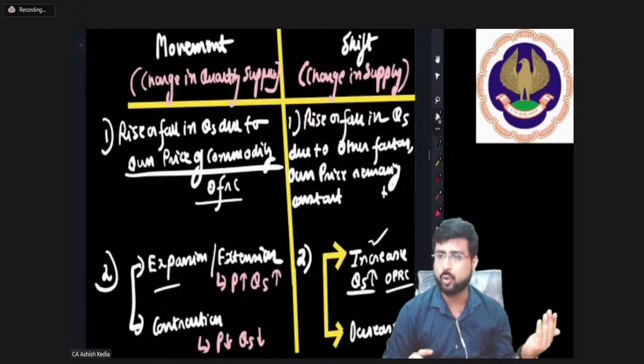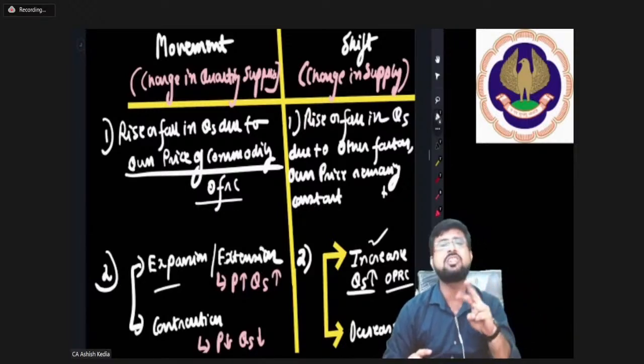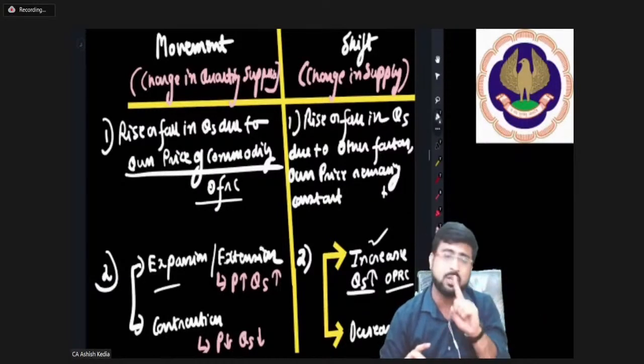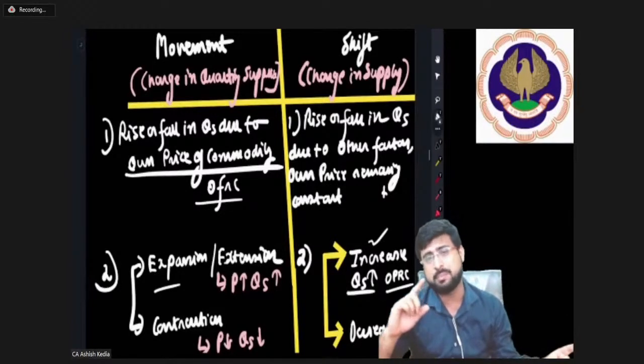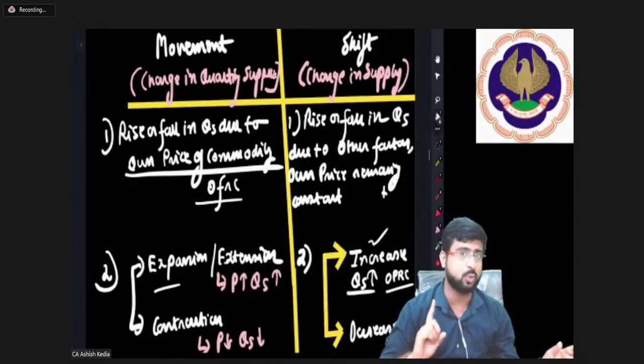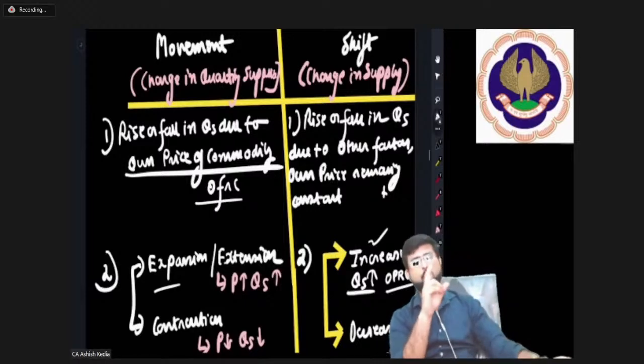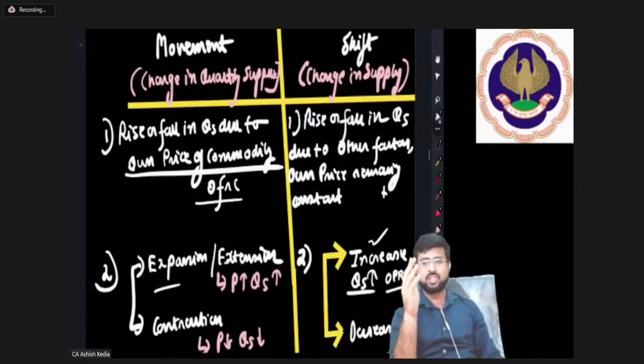is a rise or fall in quantity supplied due to own price, in shift there is a rise or fall in quantity supplied but not due to own price. It may be due to any other factor. Own price here is constant. Okay, movement is of two types, expansion and contraction. Shift is of two types, again increase and decrease. Okay, that's the logic my dear friends.